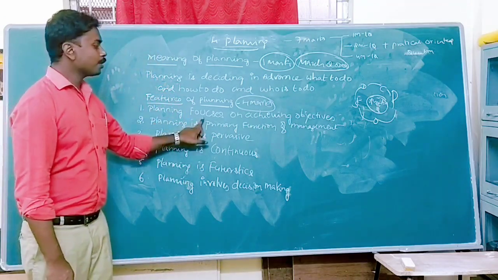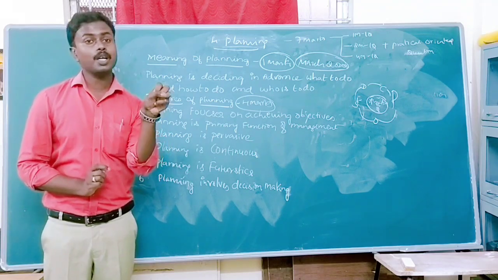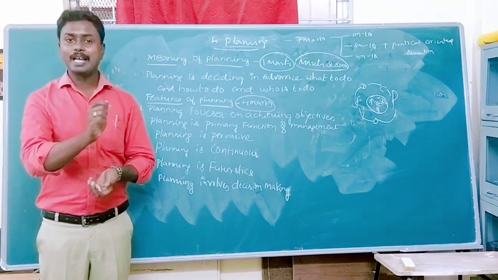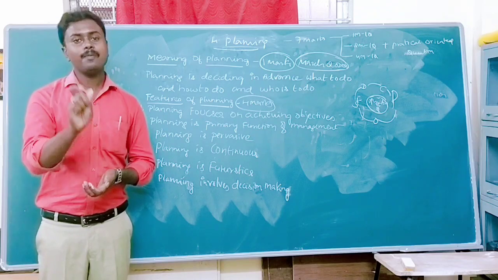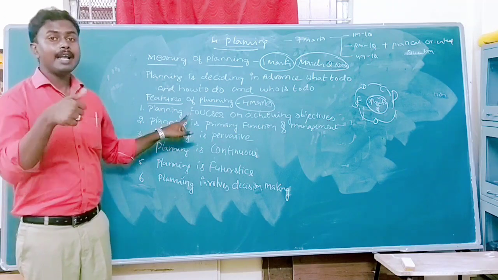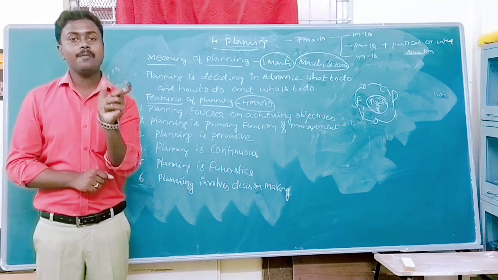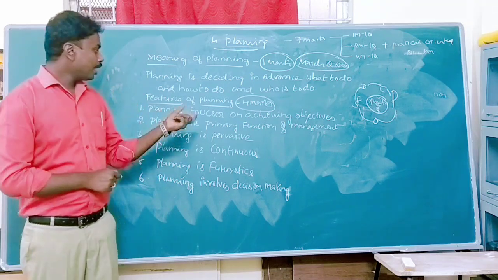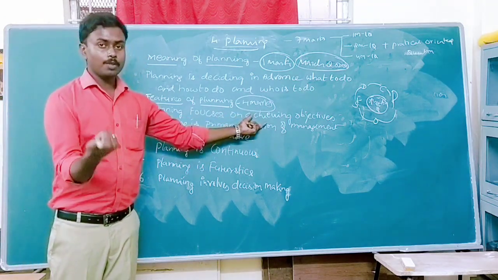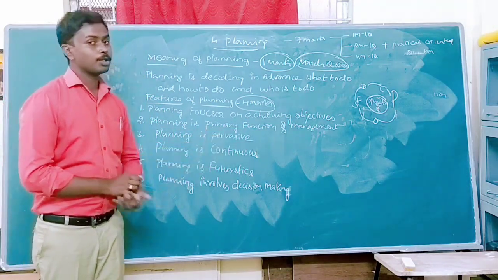First one, planning focuses on achieving objectives. I already explained that if you want to achieve organizational goals, you first have to draw the plan. That means you have to set specific goals with the activities to be carried out. Understood? That means planning helps in achieving organizational goals by setting the specific goals of the organization. This is called planning focuses on achieving organizational objectives. Let's see the second point. Planning is a primary function of management.